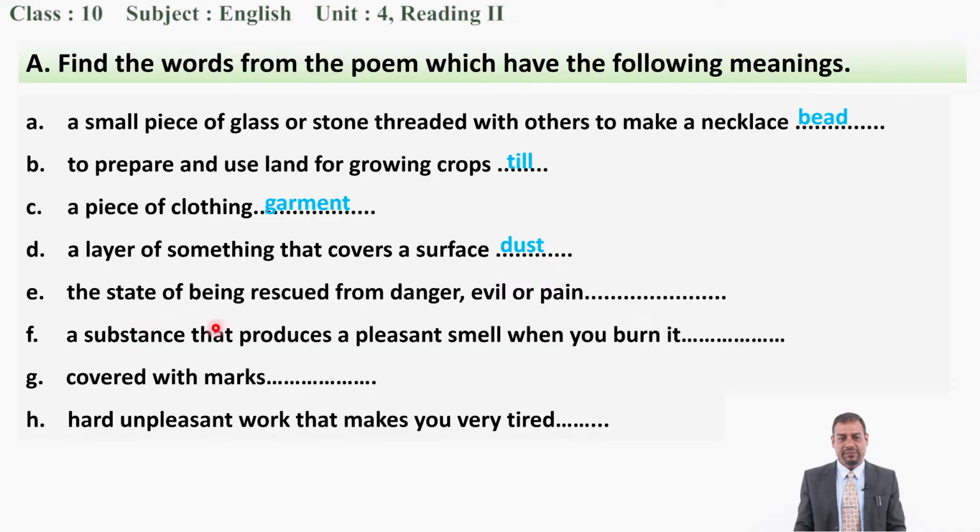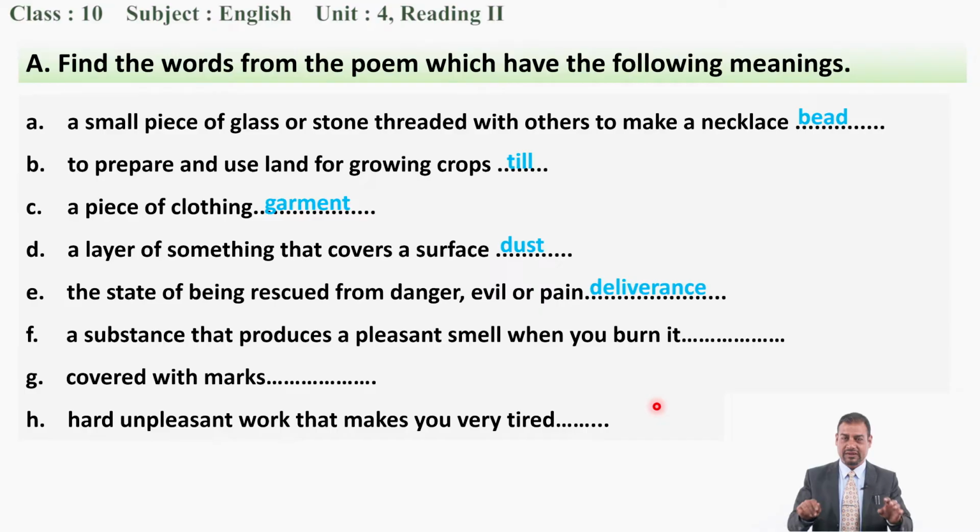E, the state of being rescued from danger, evil or pain. So, what is the correct word? Being free, rescued, you know, from any type of danger. Moksha prapta garne, you know. So, what is that? Yes, you are right again. That is deliverance.